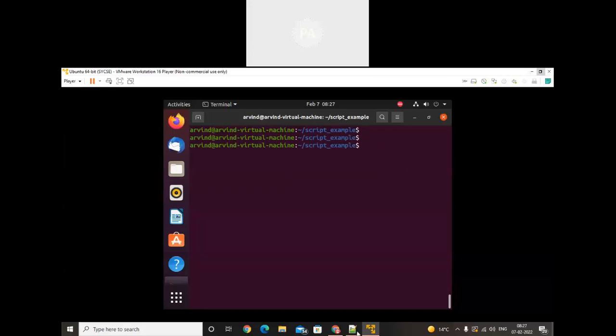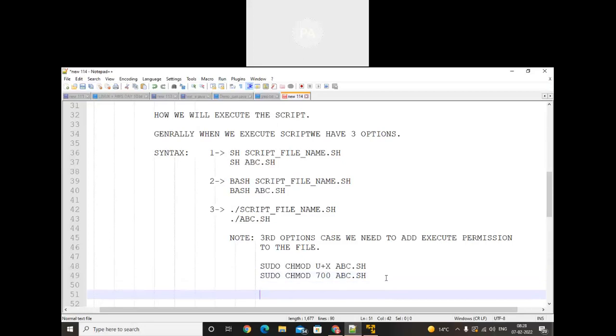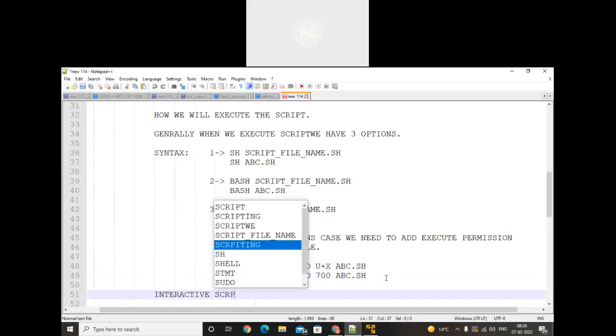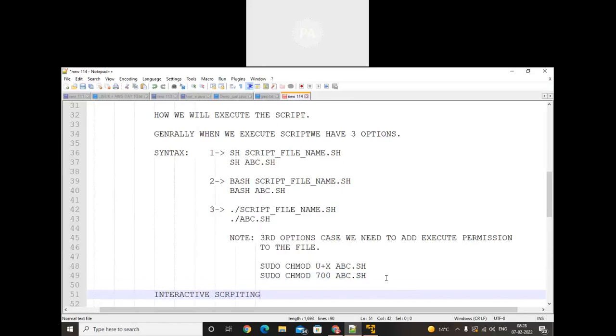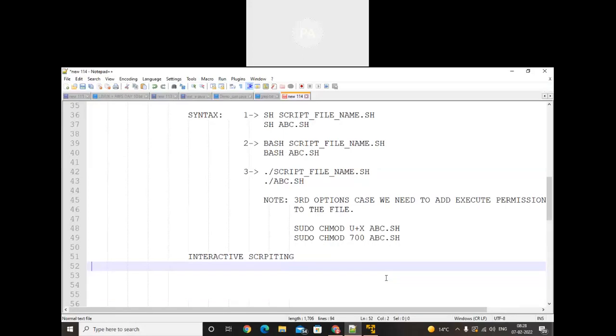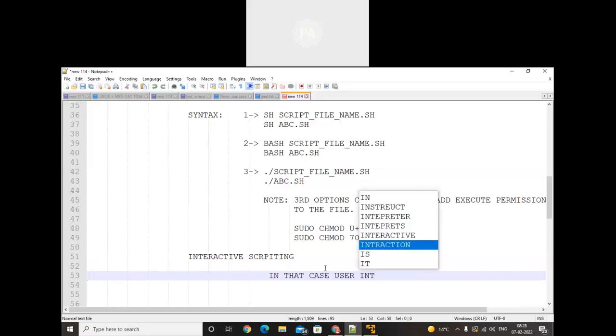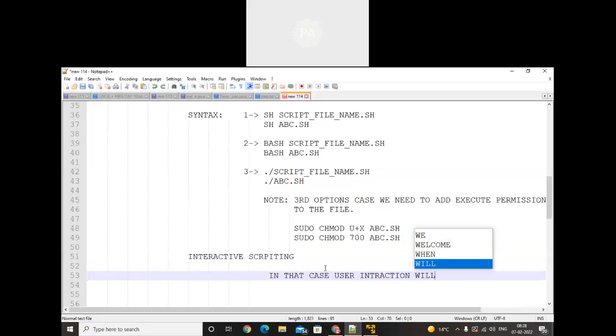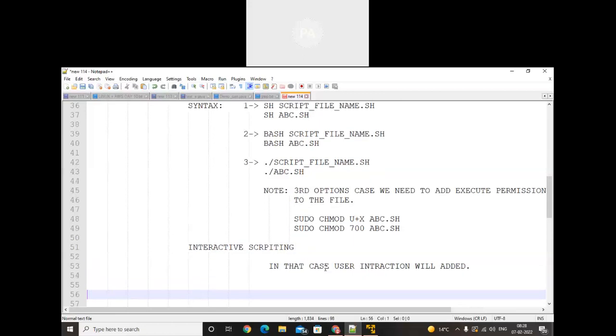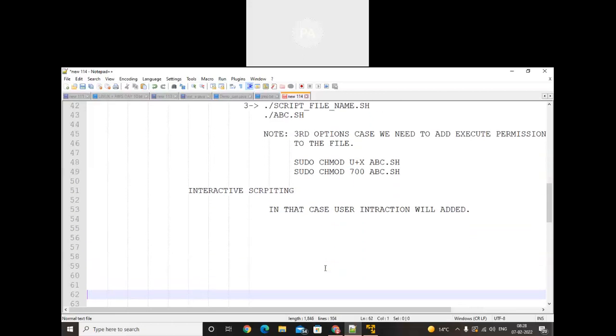Now I will create the interactive script. This one is about non-interactive. What is the difference between interactive and non-interactive? In that case, there will be user interaction. In interactive, there is user interaction.